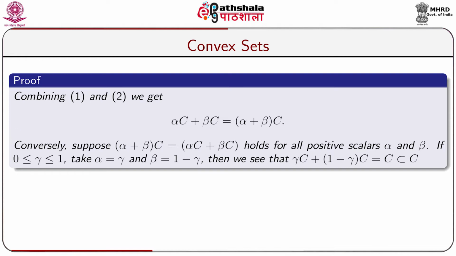Take alpha equal to gamma and beta equal to 1 minus gamma. Then we see that gamma C plus 1 minus gamma C equal to C. We know that every set is a subset of itself. So, C is a subset of C, and hence gamma C plus 1 minus gamma C subset of C. This implies that C is a convex set. Thus, we have proved the theorem.